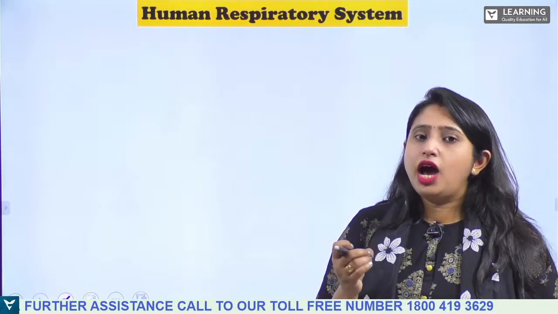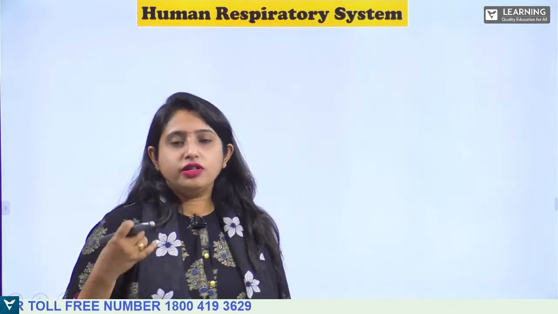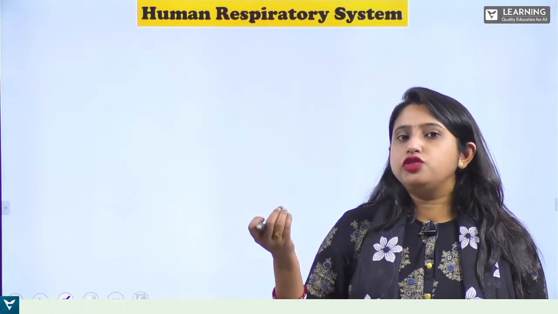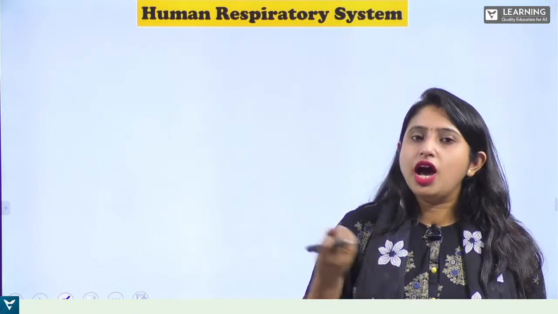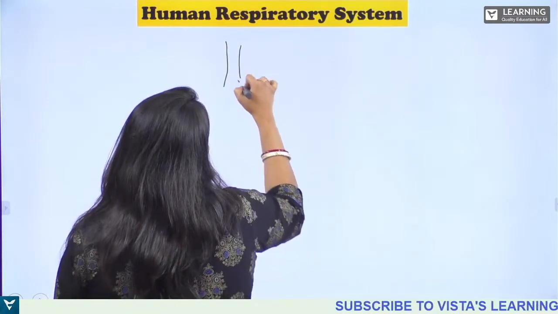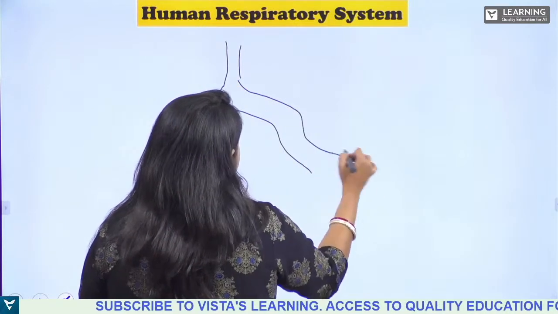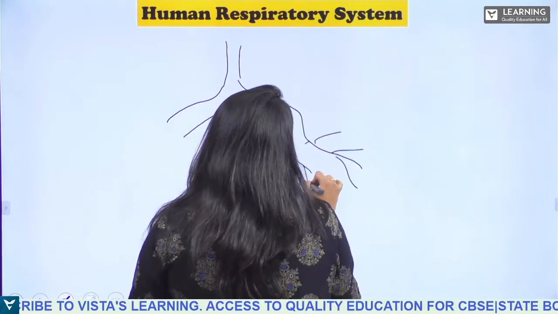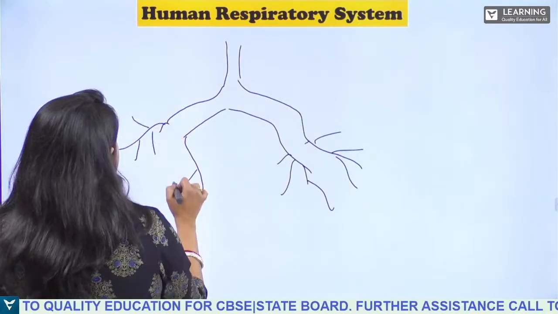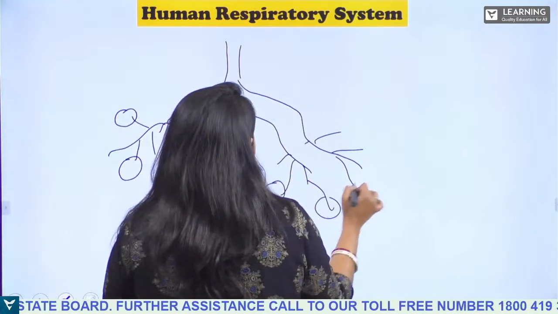Now, whenever our lungs get infected, we suffer various types of respiratory diseases. Some of the respiratory diseases are like pneumonia. So what happens in case of pneumonia? The alveoli get infected. You know that there are various alveoli in the bronchioles. So in this case, the alveoli will be getting infected.